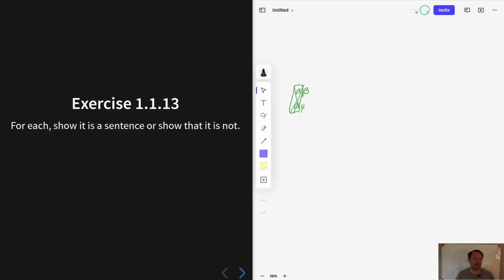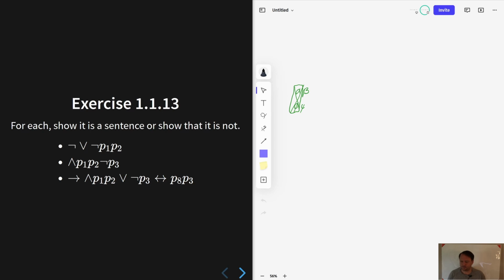Okay, for the next exercise, we're going to look at a few example sentences and decide whether or not they are sentences. So, I might as well just present this in a systematic way, even when we don't really need it, just to see that there is a system that we can use here. So let's take this first expression. We don't yet know that it's a sentence.